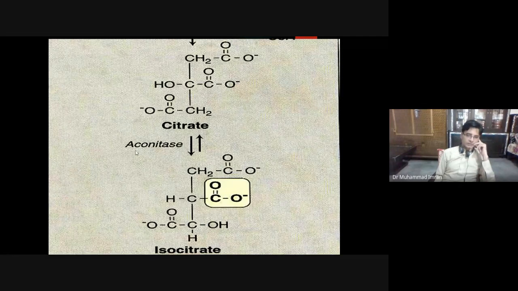What is the function of aconitase? It only changes the position of the hydroxyl group. Here the hydroxyl group changes into CH2OH, CHOH, and one H comes here. So the hydroxyl group position is changed from the 3rd carbon to the 4th carbon.